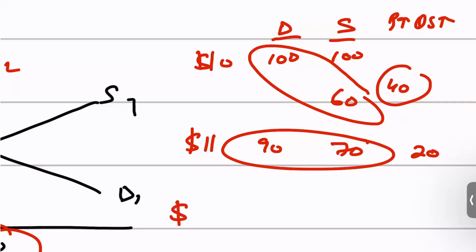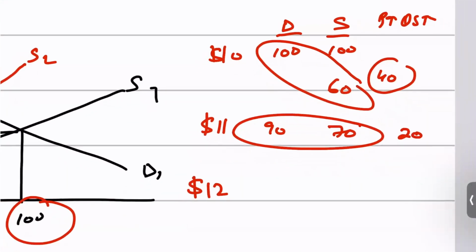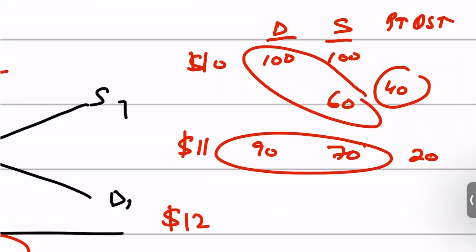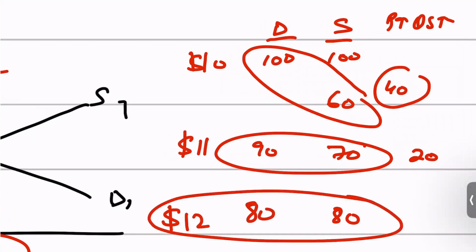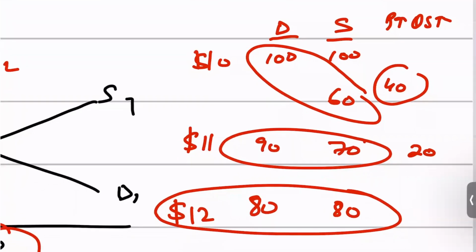And then again, the price rises from 11 to, let's say, 12. If it rises from 11 to 12, the supply again goes up from 70 to 80, while the demand goes down from 90 to 80. And now you see that there's an equilibrium again at $12. So the price mechanism simply means the mechanism of how demand and supply interact, how prices are determined, and how quantity demanded and quantity supplied respond to changes in price. So the price mechanism has automatically eliminated the shortage.